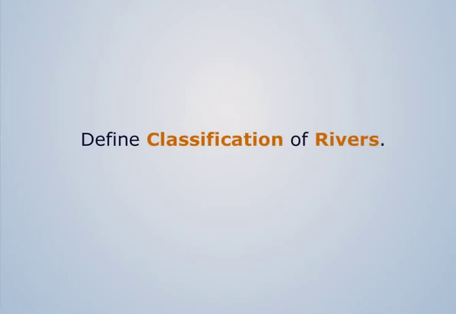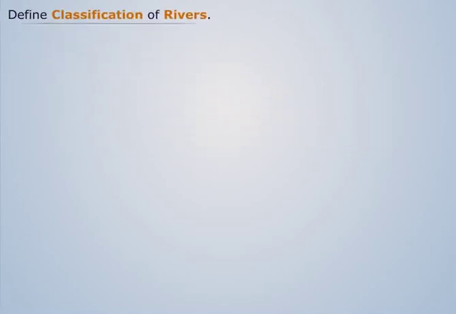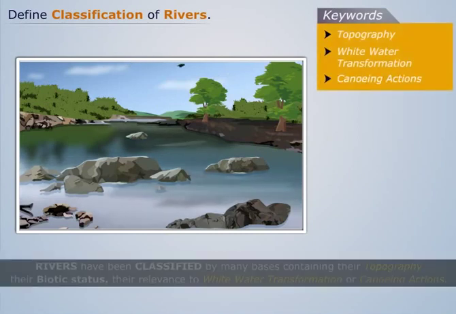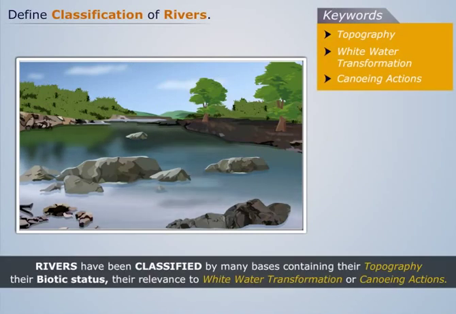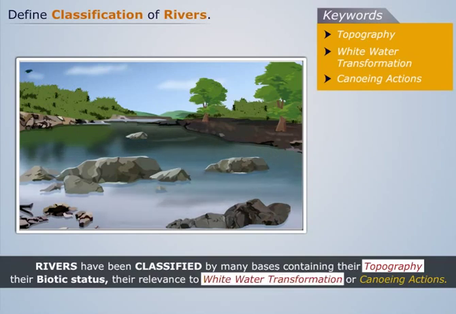Define classification of rivers. Rivers have been classified by many bases, including their topography, their biotic status, their relevance to white water transformation or canoeing actions.